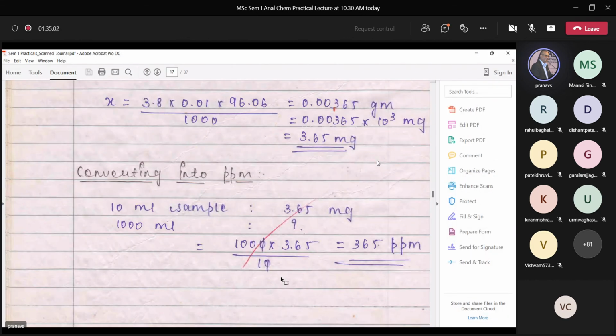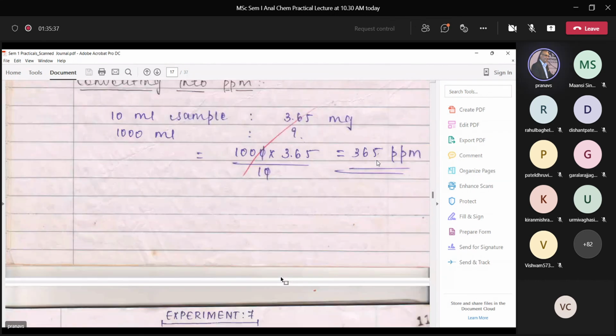The color change is from cherry red to colorless. So I can ask you anything out of the color change at the endpoint for sulfate determination. I can write the following options: yellow color, cherry red, colorless, or pink. So your answer would be colorless. At the endpoint, you don't get any color. Prior to that, it is cherry red in color. So these are the three experiments which I wanted to share today.